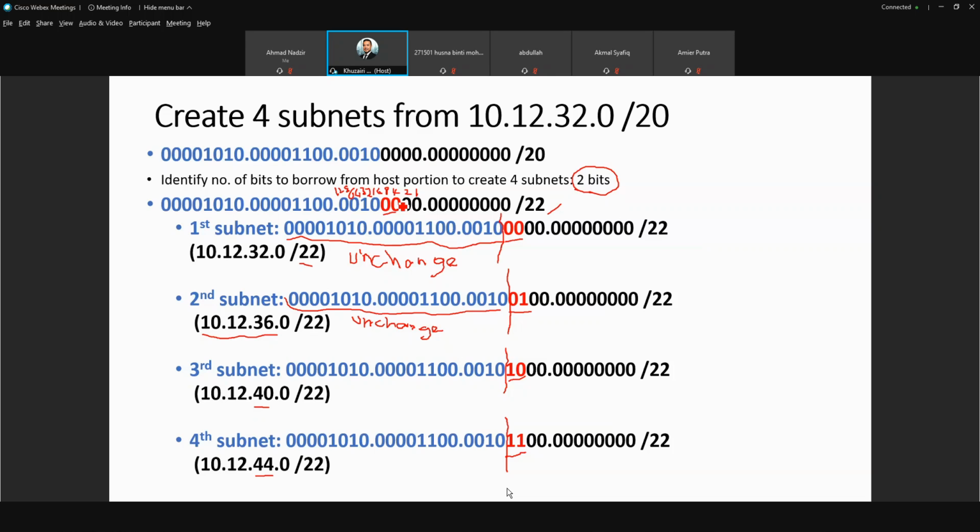So the last value is 4, so it will be in increments of 4: 4, 4, 4, 4. That is how you do it quickly.